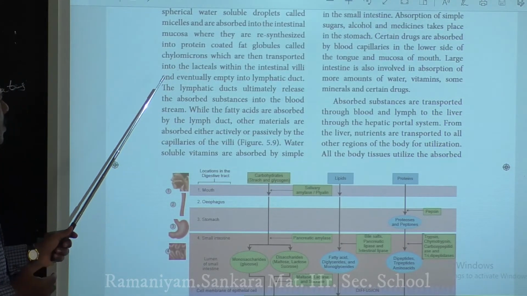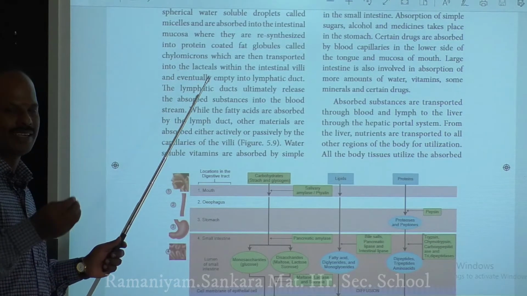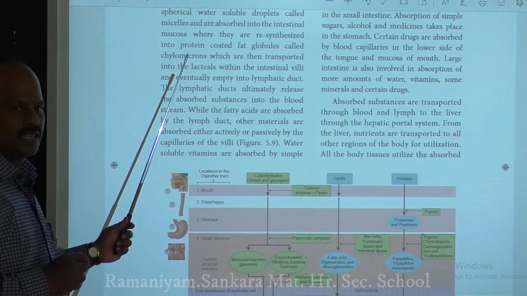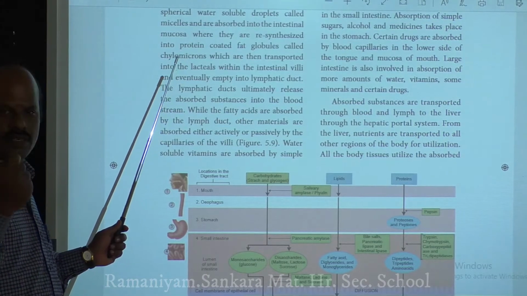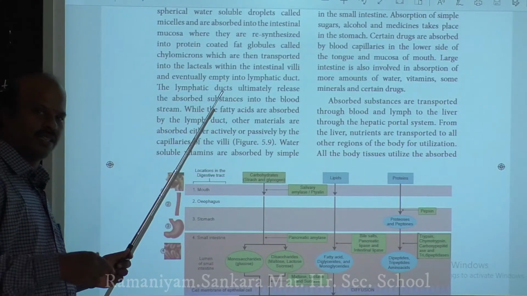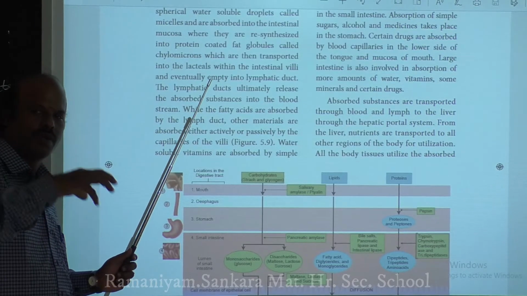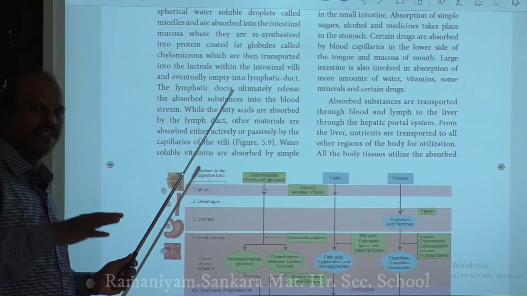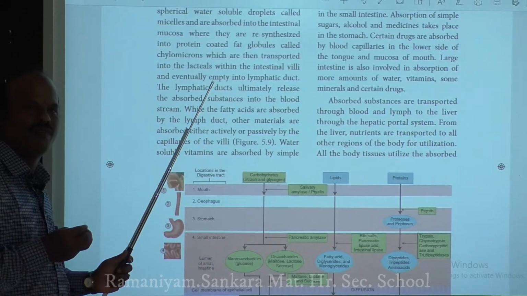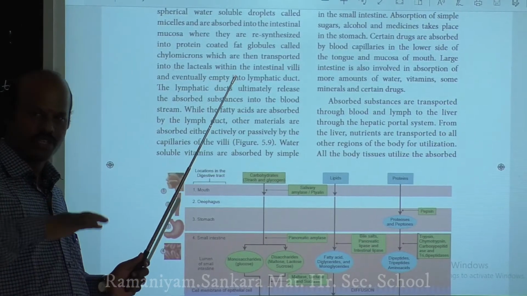Chylomicrons. These chylomicrons are now transported into the lacteals of your villi. From the lacteals, the fatty acids as well as the glycerol are transported into the lacteal duct, and from the lacteal duct these chylomicrons are transported to the blood. From the blood, it is transported to the liver, and in the liver this blood having the fatty acid nutrients will be completely scrutinized, and any toxic substances present are removed.